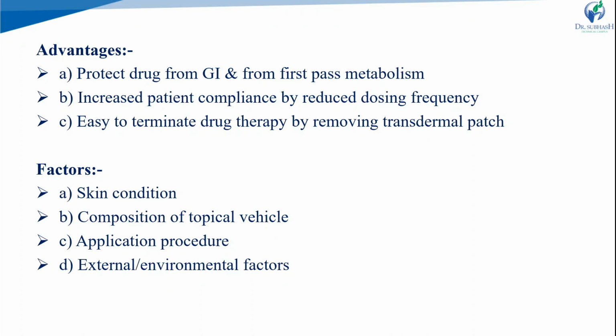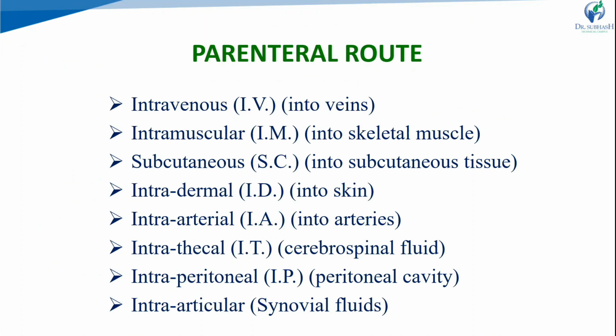We can also go for excipients, like permeation enhancers, which increase the permeability of the drug. Chemical enhancers like DMSO and propylene glycol can be used to enhance the permeability and absorption of the drug.